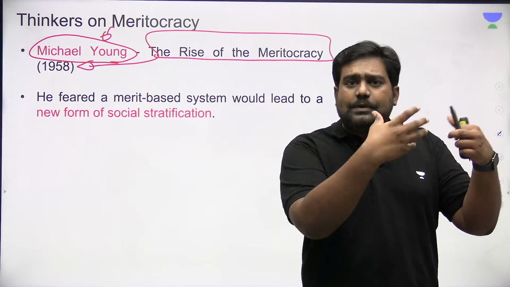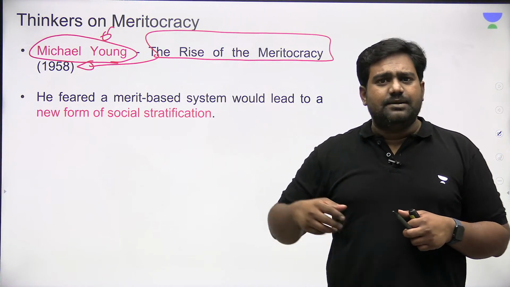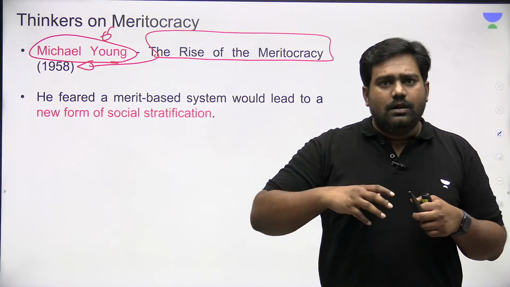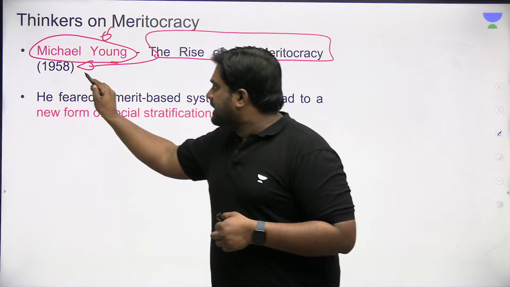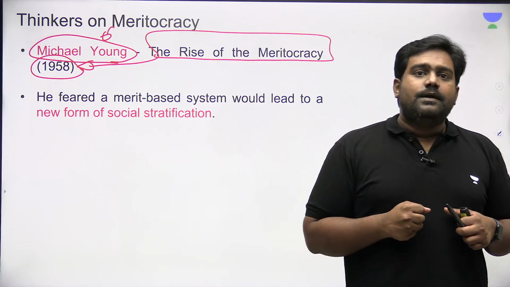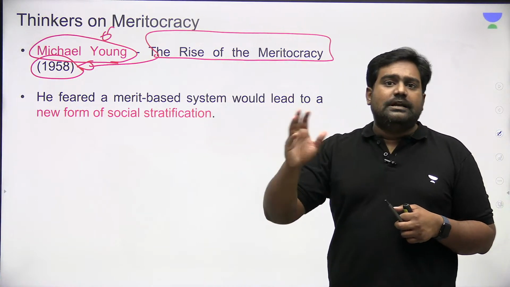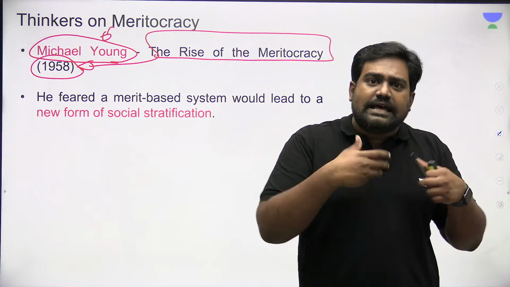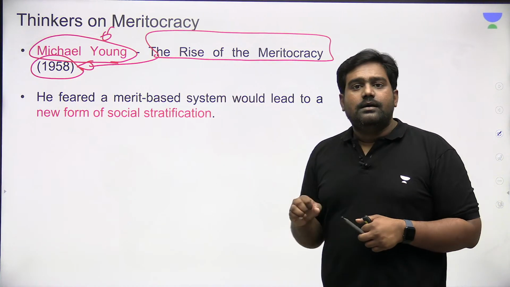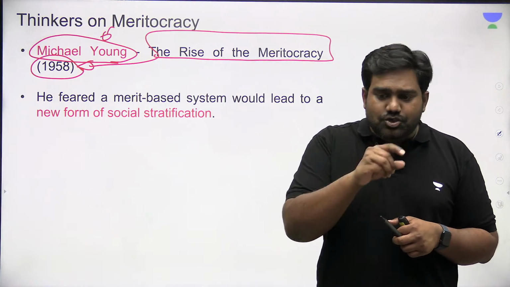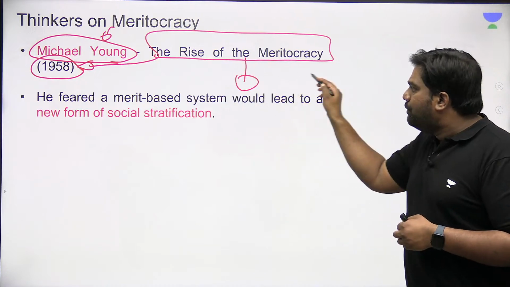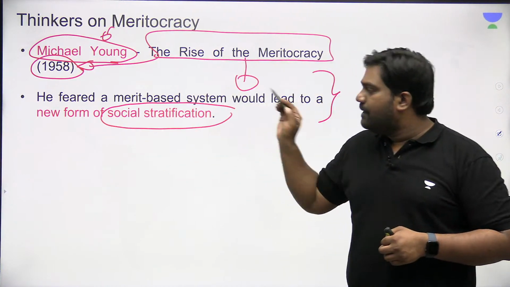He presents a dystopian future, very similar to George Orwell's Animal Farm or 1984, which all deal with a dystopian future where there is authoritarian governments, where there is the rule of the elite, right? He talks about one such fictional dystopian future and he presents a satirical take on meritocracy. But the sociologist, Michael Young, he carefully presents the social impact of meritocracy and actually how meritocracy can perpetuate the social stratification.